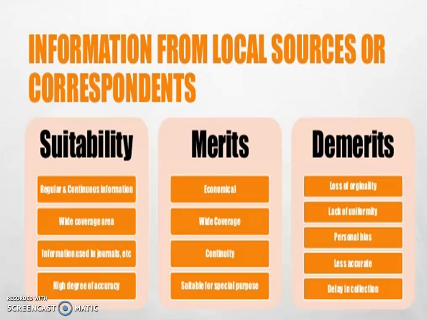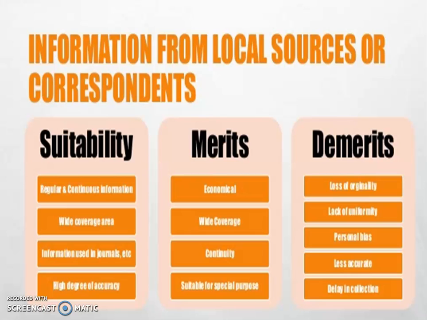This method is suitable when regular or continuous information is required. You can call that person or visit that person, then you collect the data. A wide area is covered. The information is used in journals, because you have the record.